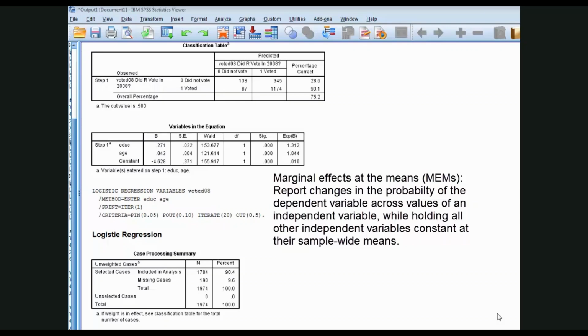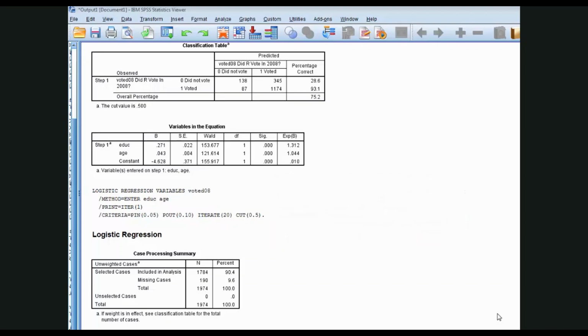In this model that we just ran, in which age and education are both used to predict turnout, we might allow education to vary from, say, 0 to 20, seeing how the probability of voting changes, while holding age constant at its sample-wide mean, which is 46.1 years.